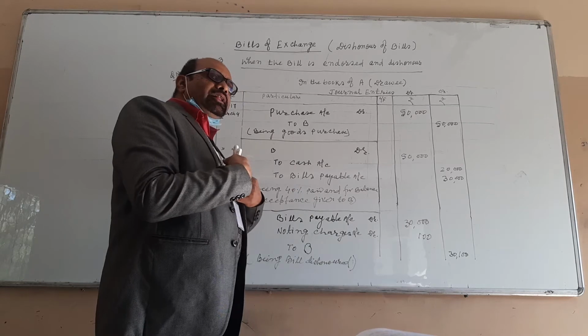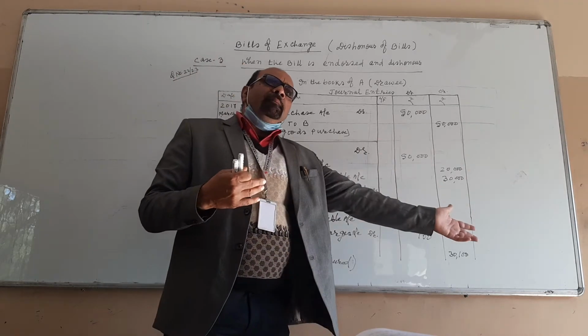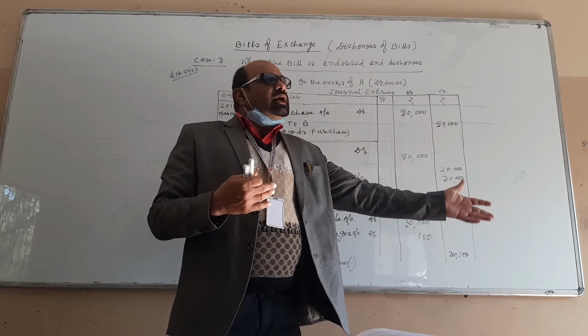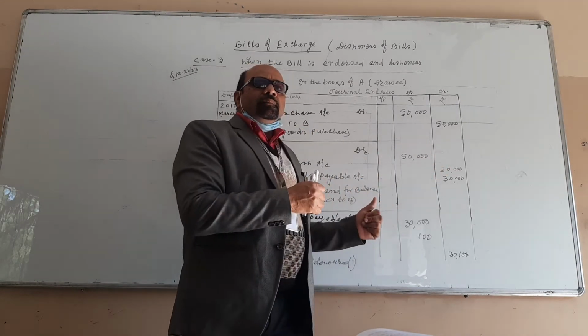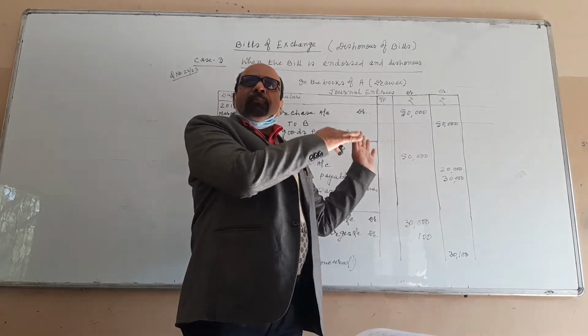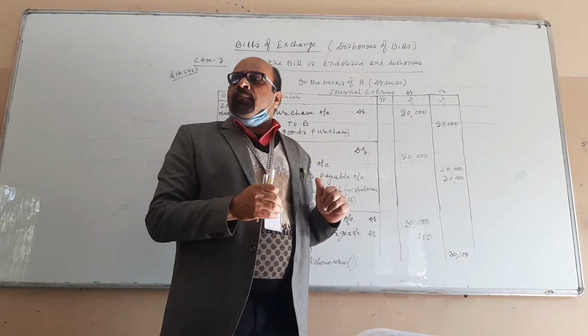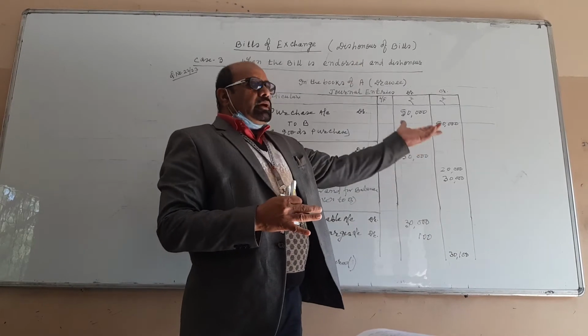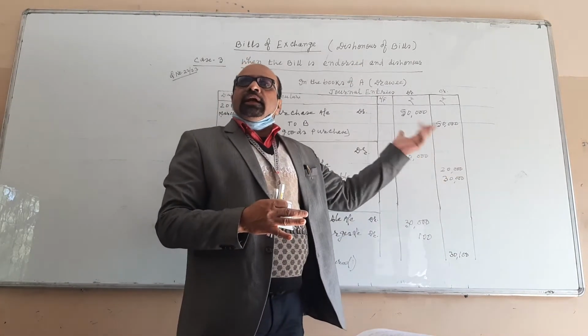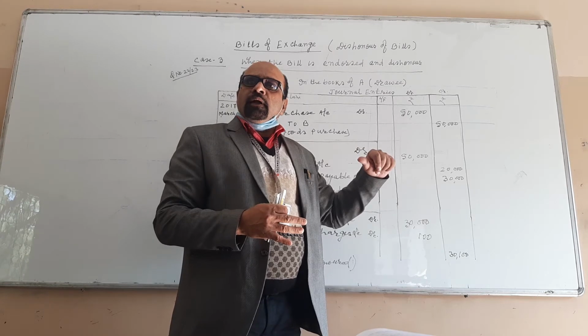If the bill is kept by the drawer, first of all he will make the payment in the court. If the bill is with the bank, make the payment in the notary public. If the bill is with the endorsee, make the payment in the court, right?